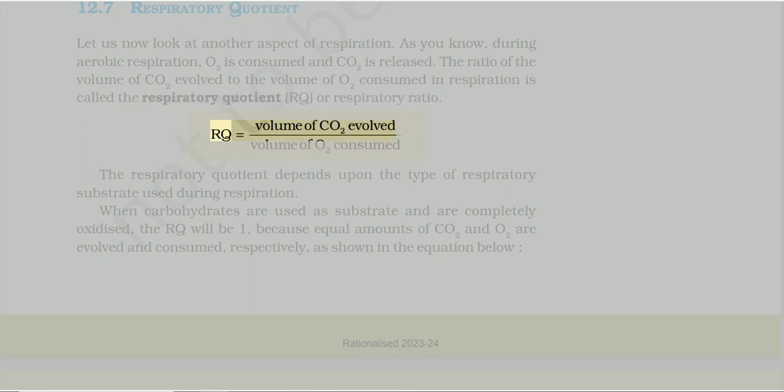RQ = volume of CO2 evolved / volume of O2 consumed. The respiratory quotient depends upon the type of respiratory substrate used during respiration. When carbohydrates are used as substrate and are completely oxidized, the RQ will be 1, because equal amounts of CO2 and O2 are evolved and consumed, respectively, as shown in the equation below.